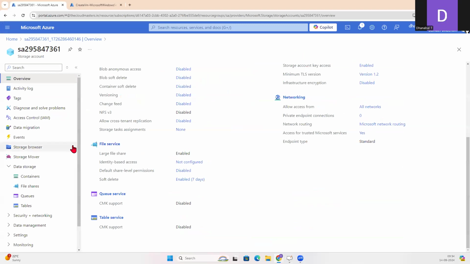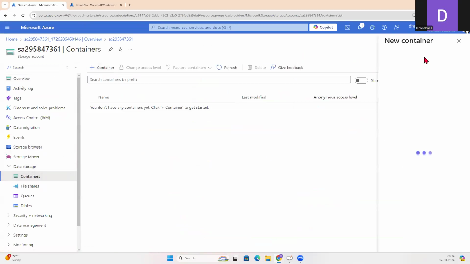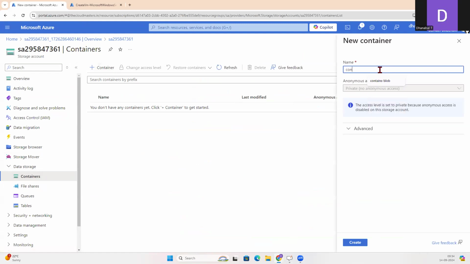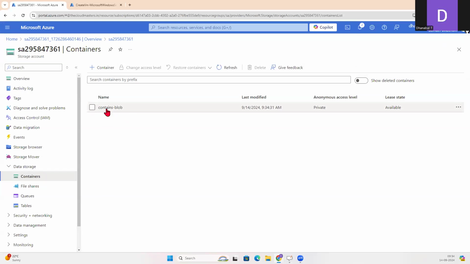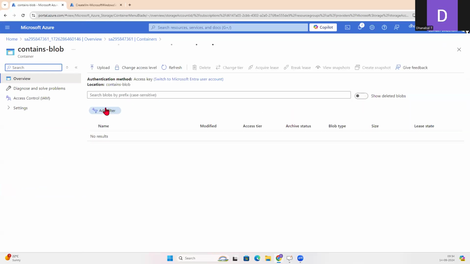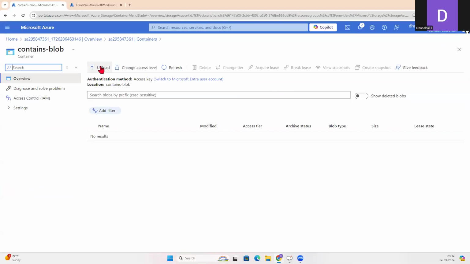So with respect to container, what we do, first we will create a container. Let me just create one. It contains blob. You can give any name. I'm just giving some different name, like it says contains blob. It means this particular container can have files, and those files may be of these three types. See how? I can just show you that as well.